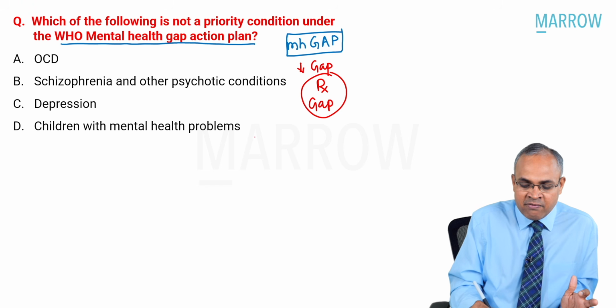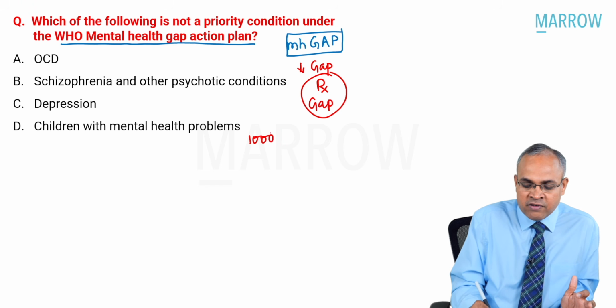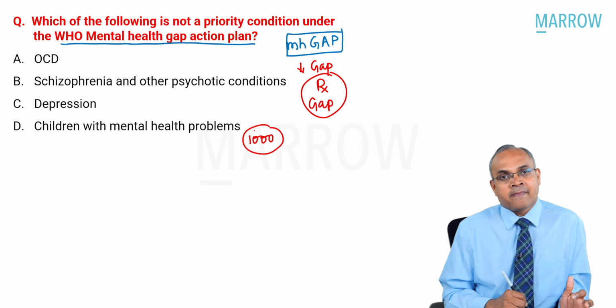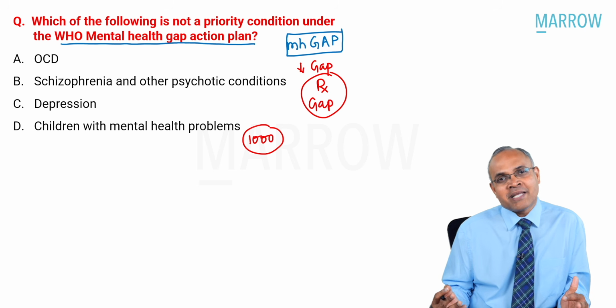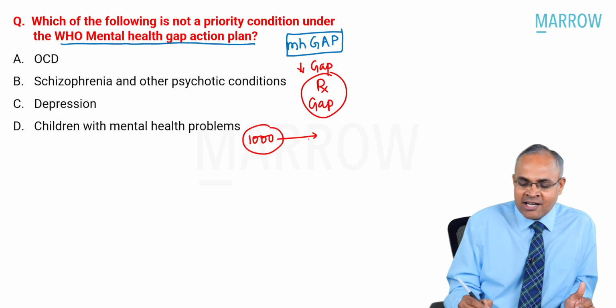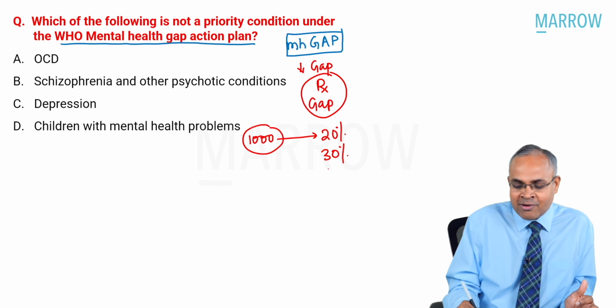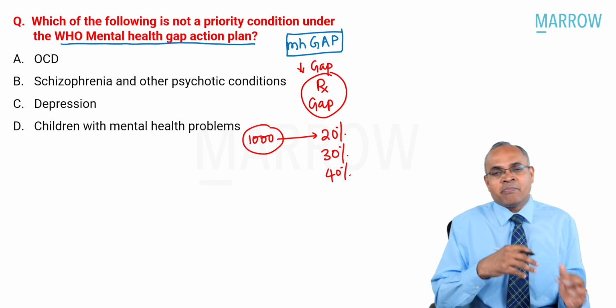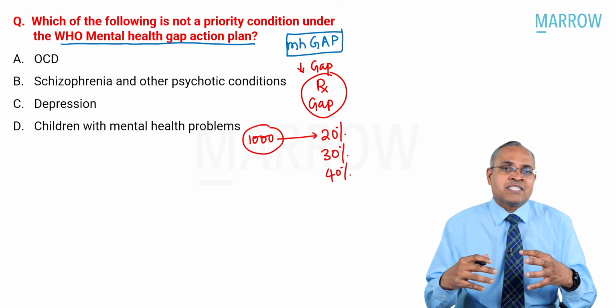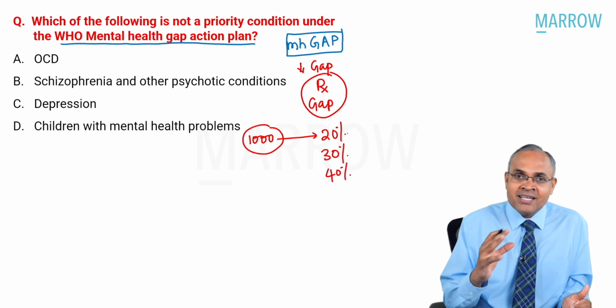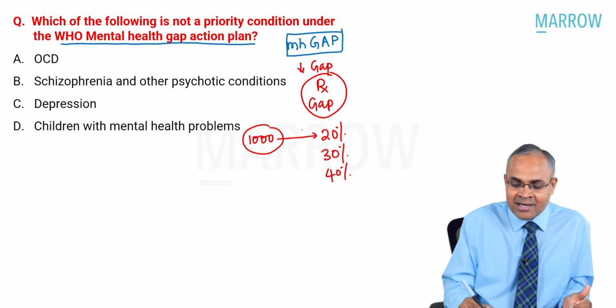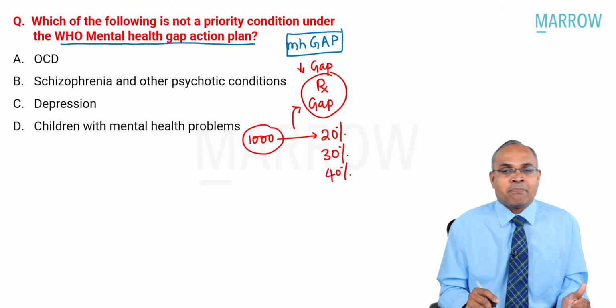Let's imagine in a village there are 1,000 people with mental illness. So how many people should get treatment? All 1,000 people should get treatment. But actually, do you think all 1,000 people get treatment? No. Maybe 20% of them will go for treatment, or 30%, or 40%, depending on the village, depending on the awareness, depending on the availability of facilities and services. The rest, people who are sick and not getting treatment, that is where you get the treatment gap.